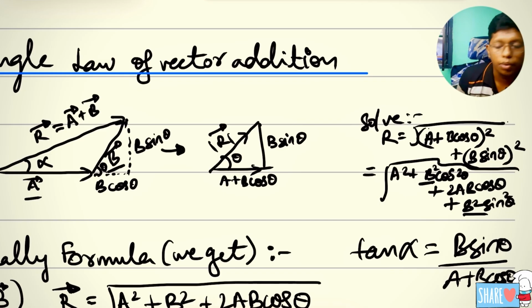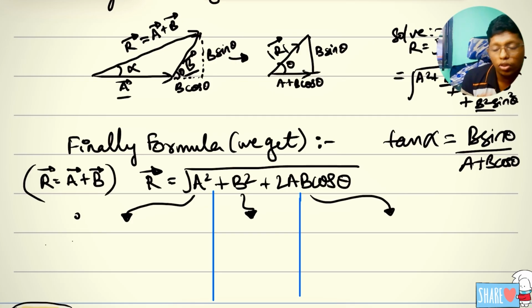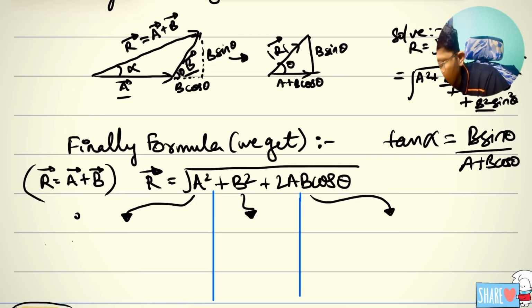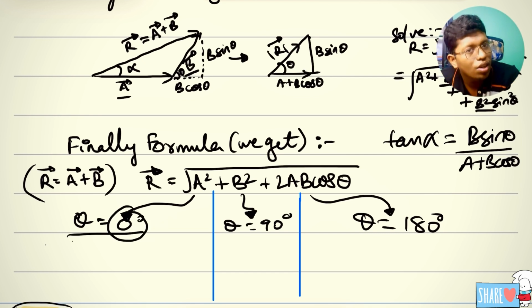That's all. Now I am going to make you aware how to get an answer without using the formula. When theta is 0, 90, or 180, simple thing: don't use the formula here, just put theta as 0 and find the answer. It is very, very easy.